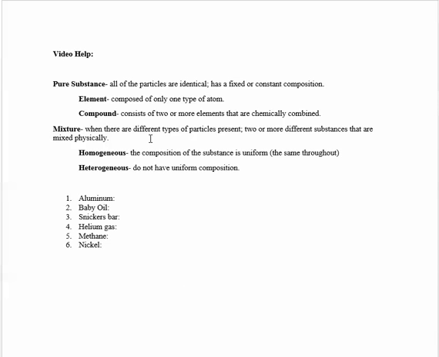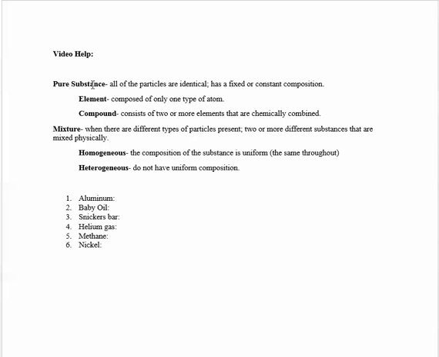I'm going to go through and really quickly explain pure substances versus mixtures, and then also within the context of pure substances, what an element is, a compound is, a homogeneous mixture, and a heterogeneous mixture. So to start out, matter can be classified as either a pure substance or a mixture.